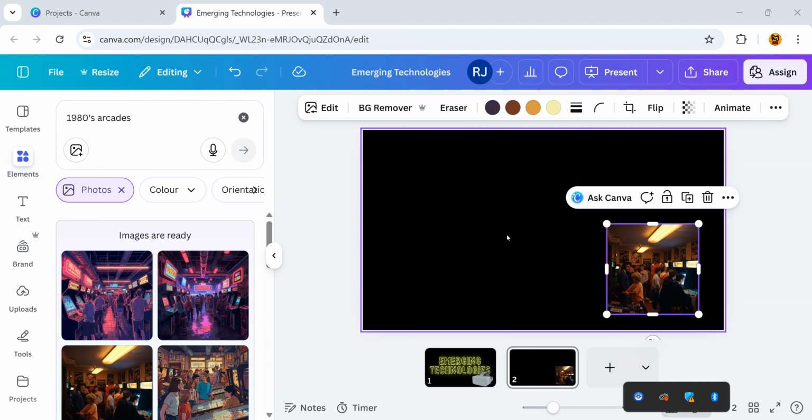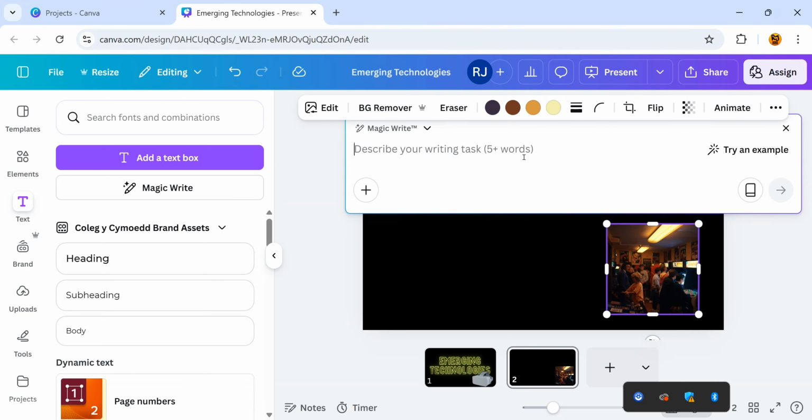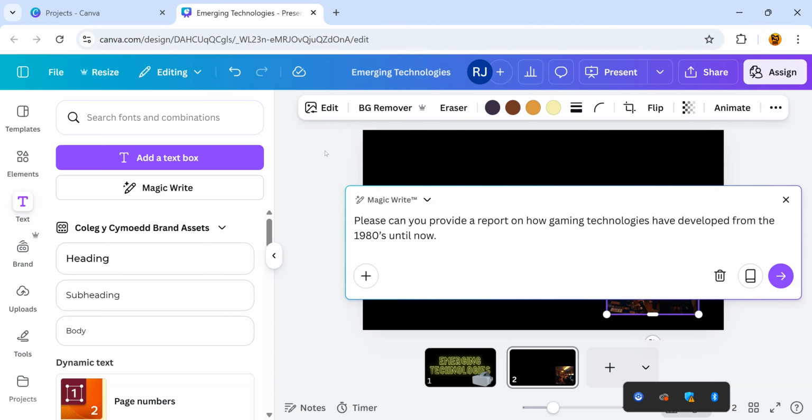So I've used AI to generate an image for me, but now we're actually going to use AI to generate some text. So if I click on text, there's an option for Magic Write. And when I click on Magic Write, it's going to ask me, well, what is it you want me to write about? And just to show you, on Try an Example, it gives you different prompts to give you an idea of what to expect or what you need to type in to produce something. Now, I'm actually going to put this text in because I have no chance of typing that out and speaking to it at the same time without making countless spelling mistakes.